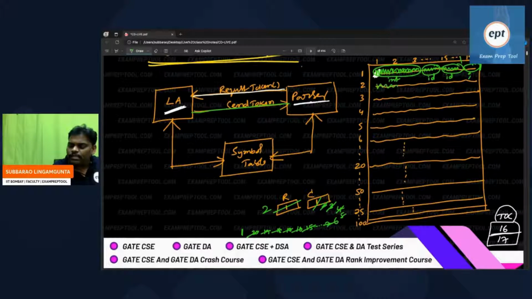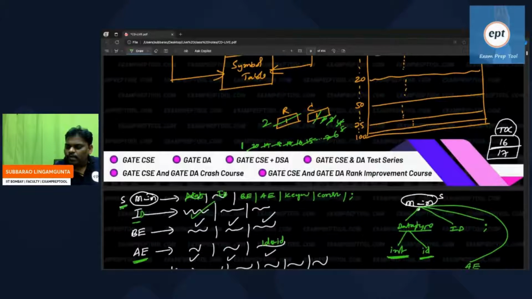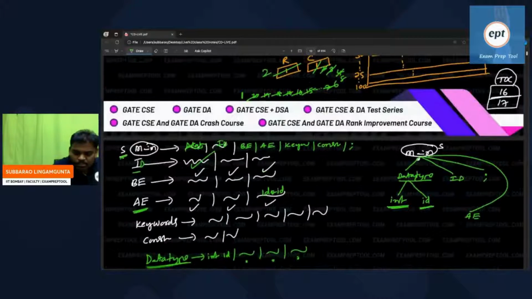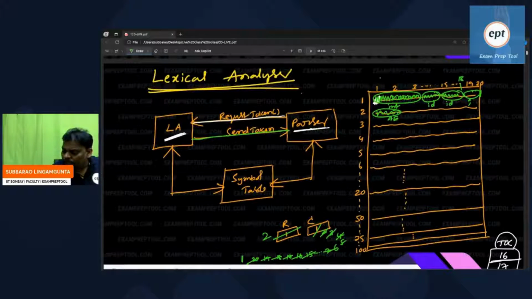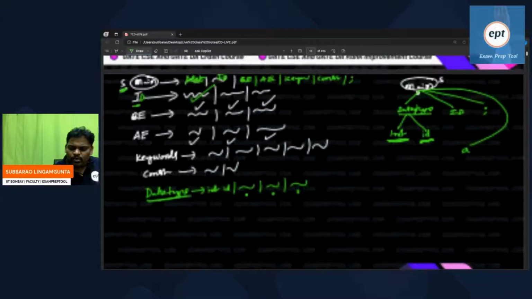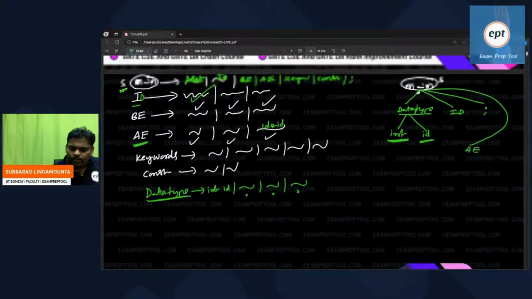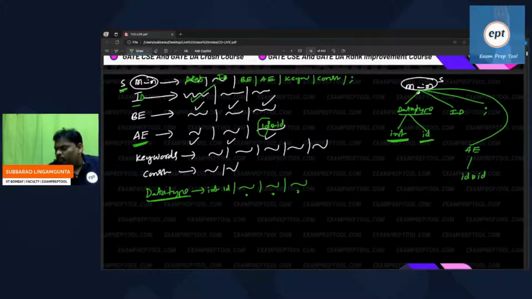Let us assume that it is given an arithmetic expression. So the parser has taken S goes to, main goes to arithmetic expression. Arithmetic expression contains many productions. In the arithmetic expression, assume that here ID came. So he will ask which ID I have to take. He has given the token as ID. So I take this particular production: ID star ID.